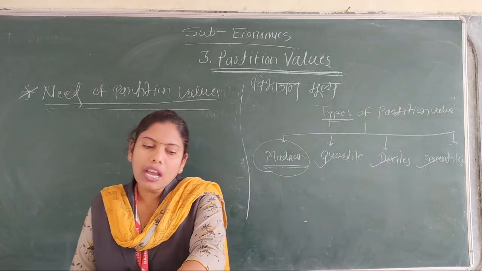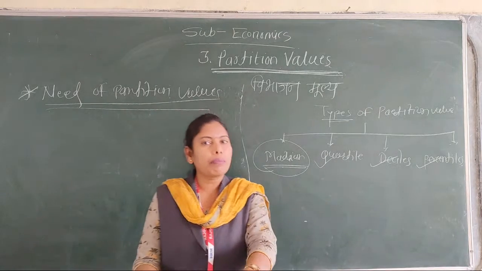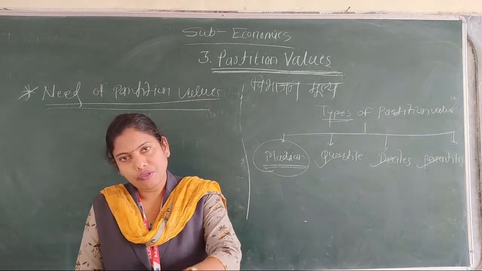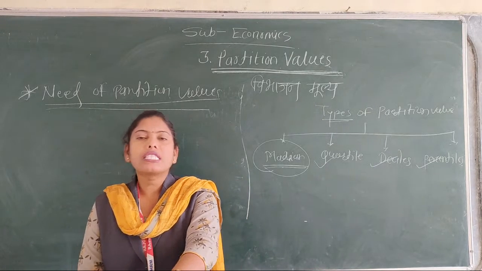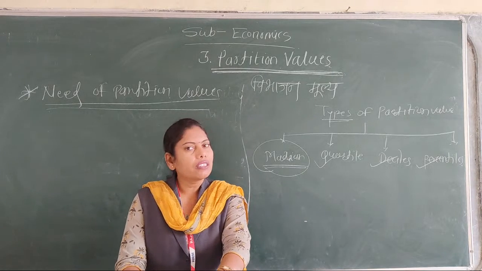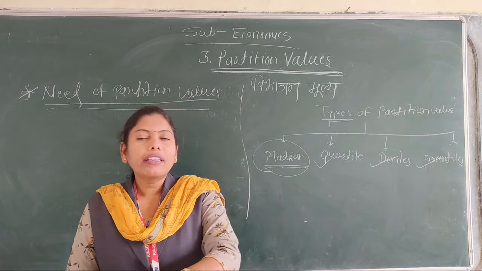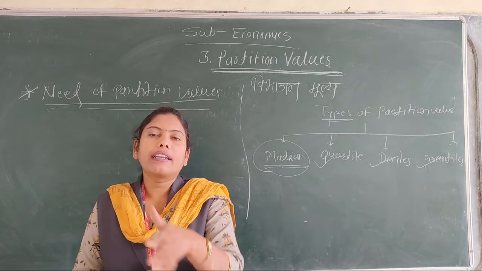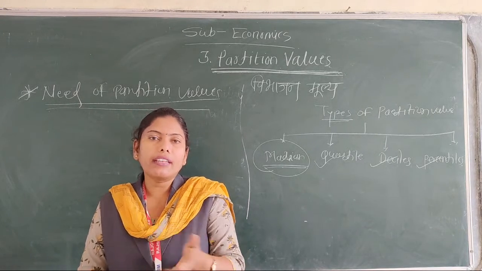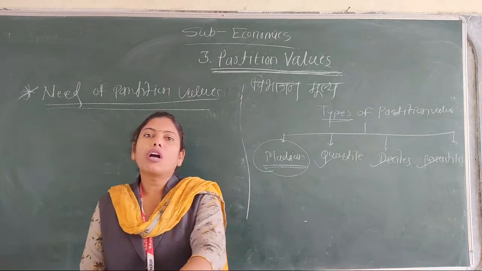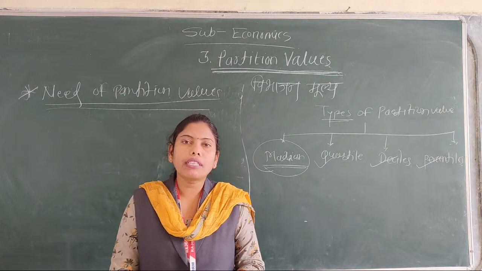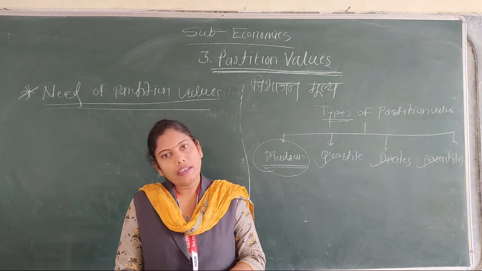Now in this we have discussed what is meant by quartile, calculation of quartile through the three methods. First is the individual series, second is the group data, and third is the ungrouped data. Then discuss what is meant by the decile, and then the calculation of decile through the three methods: individual, group data and ungrouped data.